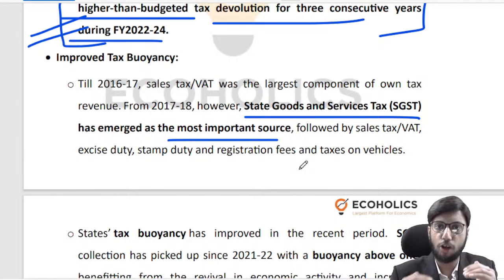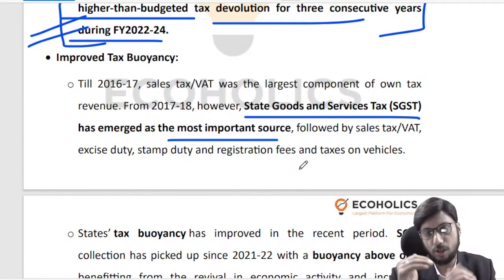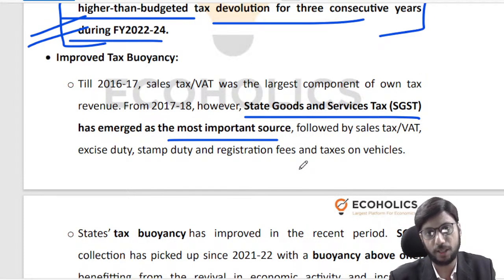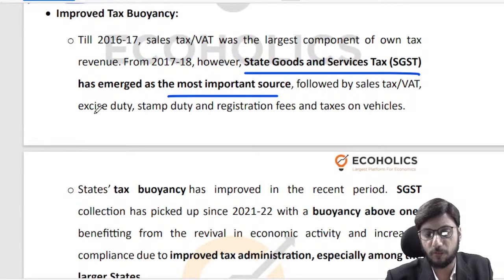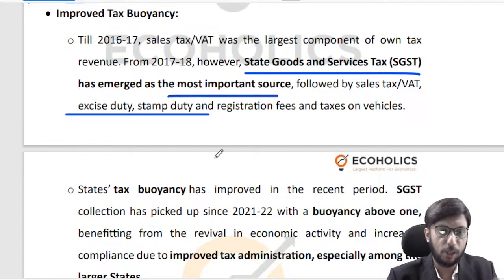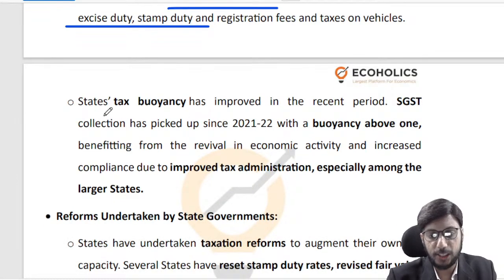Whereas if the level of economic activity is increasing and my tax buoyancy, or my tax collection, is also increasing, that basically means that my tax buoyancy is behaving properly, right? So what is happening now is that so far as our SGST is concerned, excise duty, stamp duty, registration fees on vehicles, etc., some decent level of buoyancy is being seen, which is again a very good thing for the states, right? So states' tax buoyancy has increased, right?